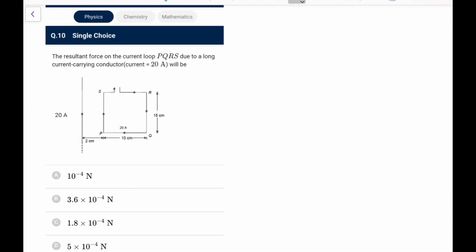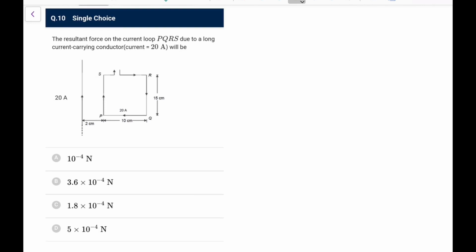Go ahead. The resulting force on a current loop PQRS due to a long current carrying conductor, current is equal to 20 ampere. So what is the force on this PQRS due to a long current carrying conductor? What we know, this and this, these forces will cancel out because of opposite direction. Only the forces because of these two remain. This would be attractive, more, and this would be repulsive, less.